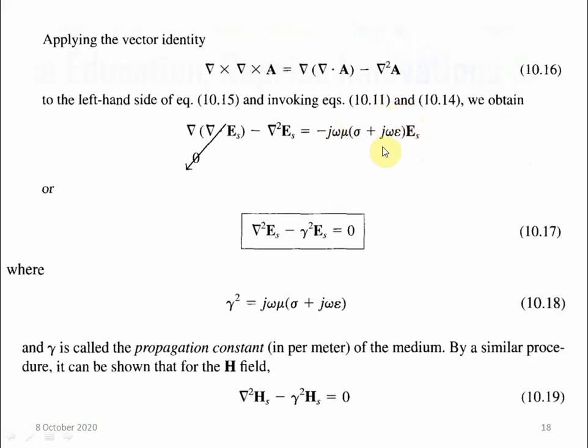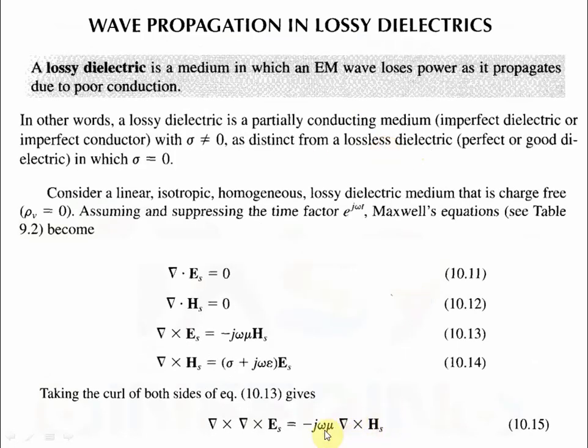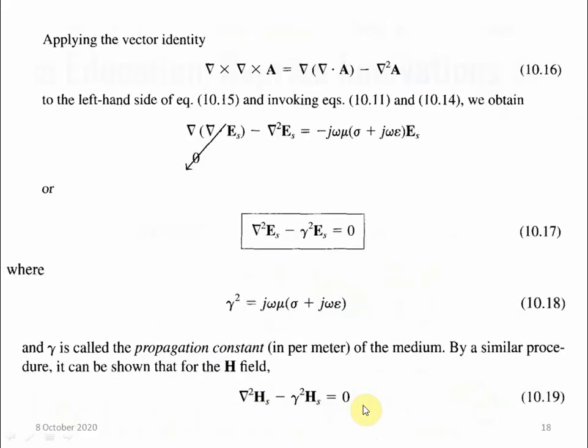From where did this term appear? From here, because del cross H has the value sigma plus j omega epsilon times Es, so we put that here. So if we put the value of del cross Hs from equation 10.14, we will get this.